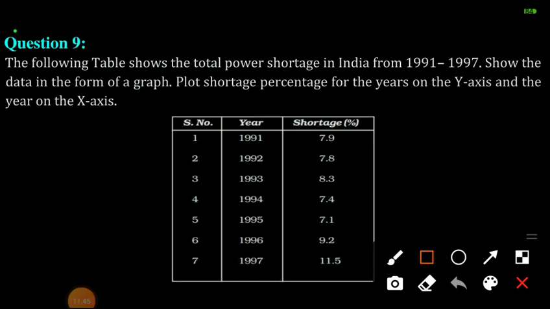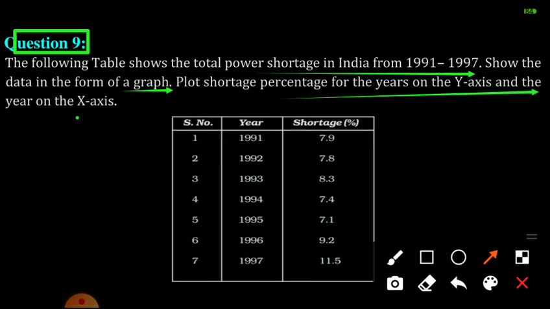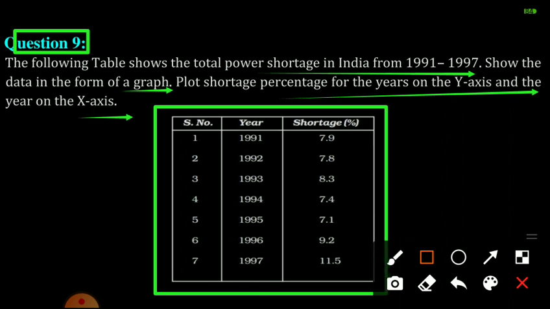Question number 9: the following table shows the total power shortage in India from 1991 to 1997. Show the data in the form of a graph. Plot shortage percentage for the years on the y-axis and the year on the x-axis. So here in the table it is given serial number, year and the shortage percentage.